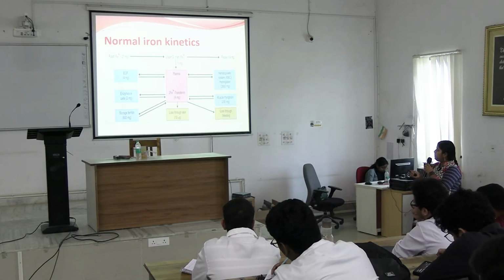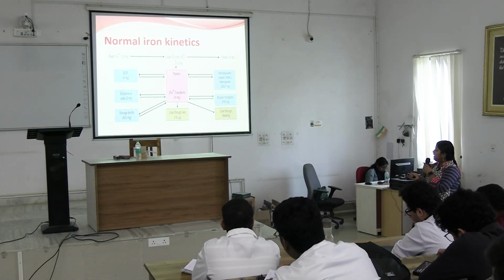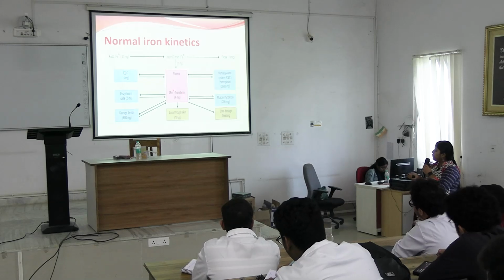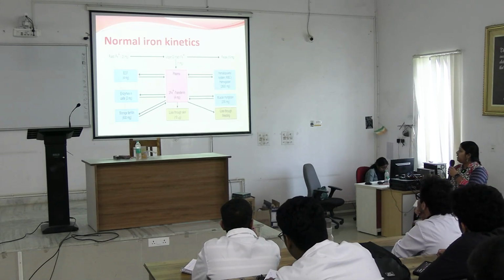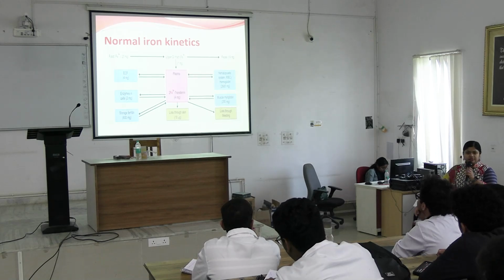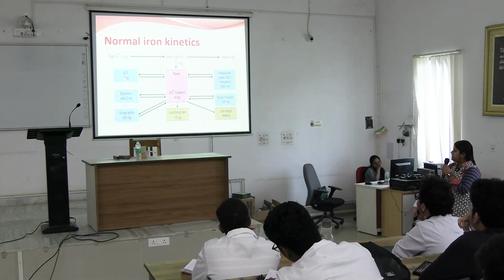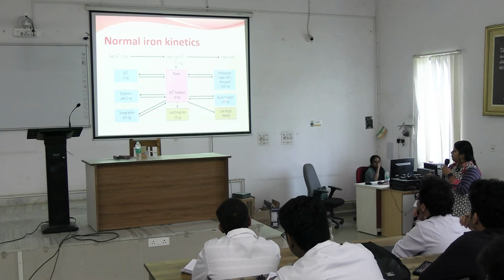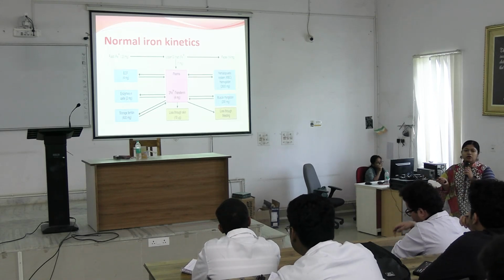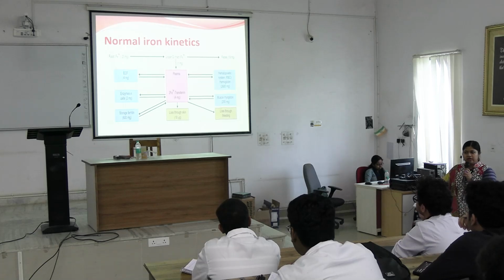This 1 milligram is absorbed, and here is a transporter protein, transferrin, okay. It carries the iron in ferric state, and in the plasma, it gives iron to all of this system, and these are the overall average amounts of iron present in a normal human, okay, the normal concentration.